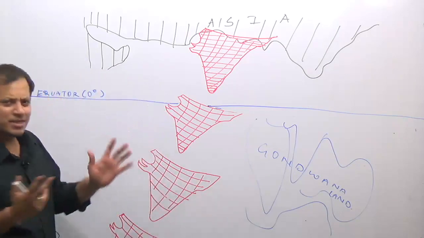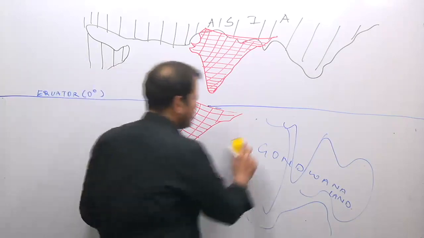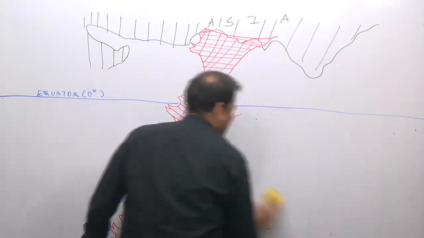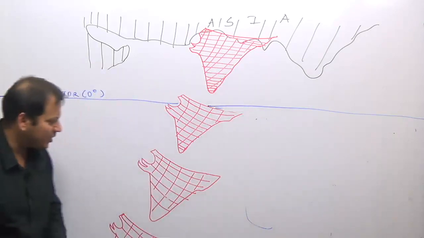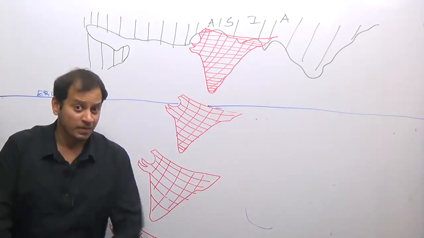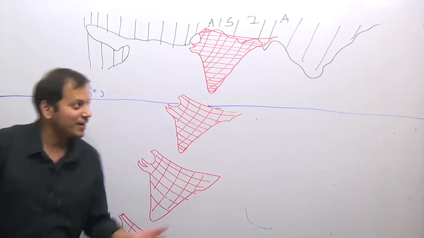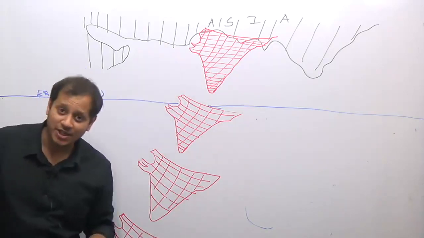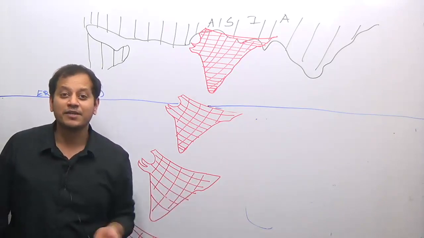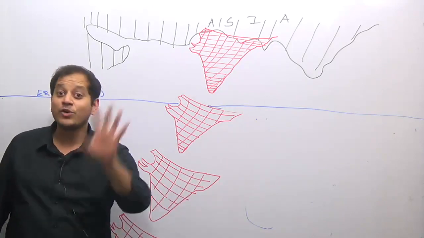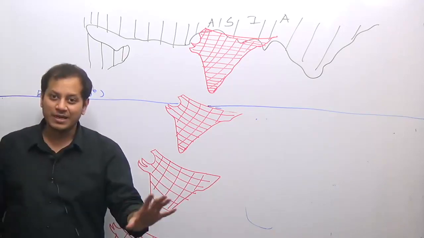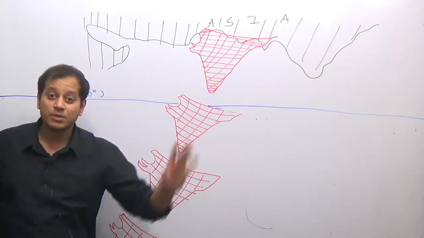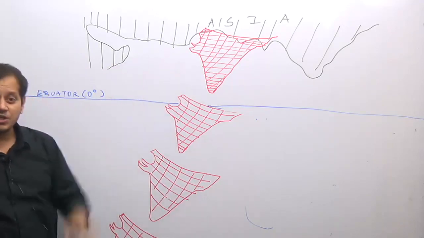Some years back, the peninsular part of India said, we won't stay with Australia, I won't stay with Gondwana land, and it broke away from Gondwana land. After it broke away, it got attracted towards Asia and started drifting towards Asia. That means the Indian peninsula was a part of Gondwana land, which after breaking away, drifted towards Asia.